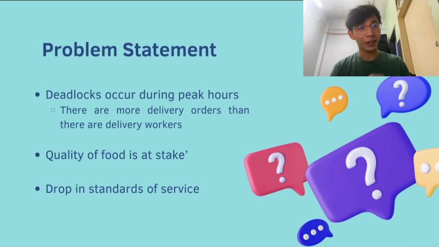Next, there will be a drop in standards of service. This is due to the fact that the scheduling system will have a hard time managing resources effectively when the number of customers and orders rises. This can lead to a moment where no progress can be achieved, which may cause a decline in customer satisfaction and delivery efficiency. In order to avoid this, deadlock avoidance is necessary to reduce time-consuming delays and maintain high standards of service.